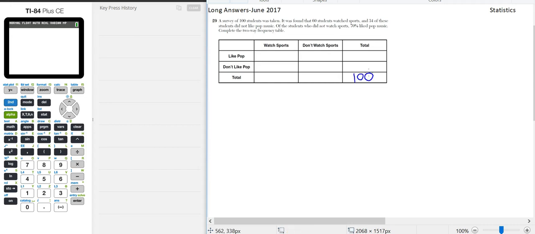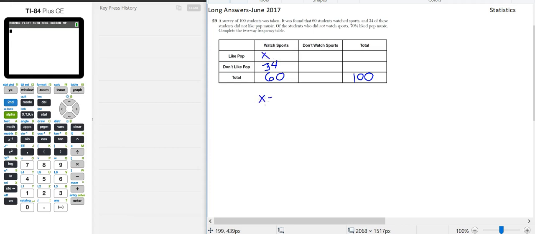It was found that 60 students watched sports. So the total number of students that watched sports was 60. And 34 of these students did not like pop music. So of the 60 students, 34 of them did not like pop music. So now using that information that we have so far, we could figure out how many students do like pop. Because we don't know what the students who watch sports and do like pop is, so we're going to use x.